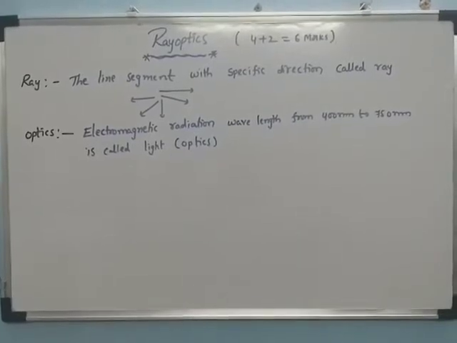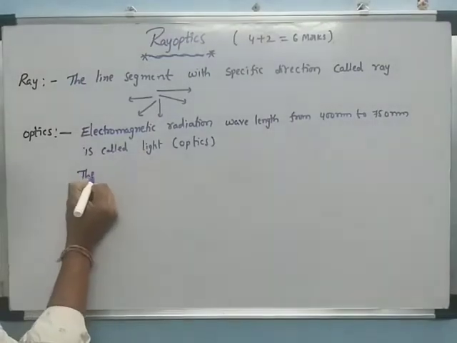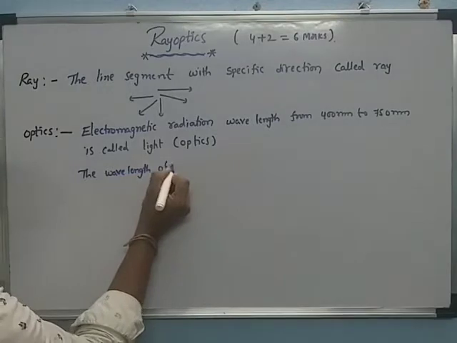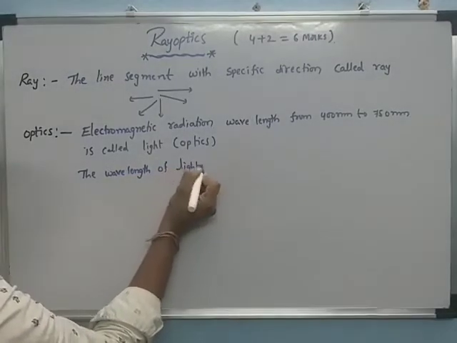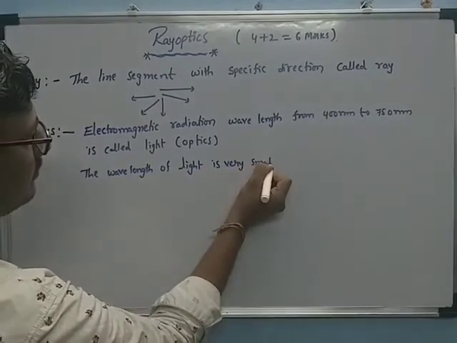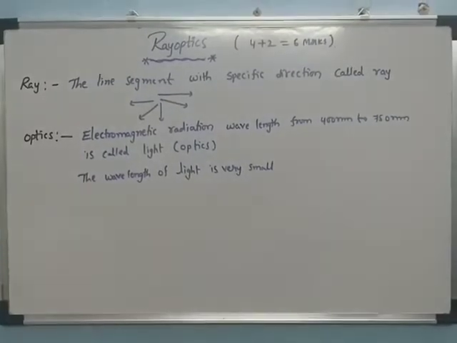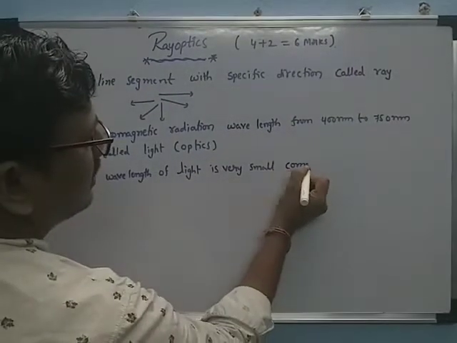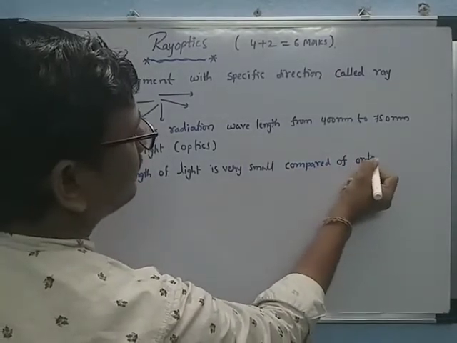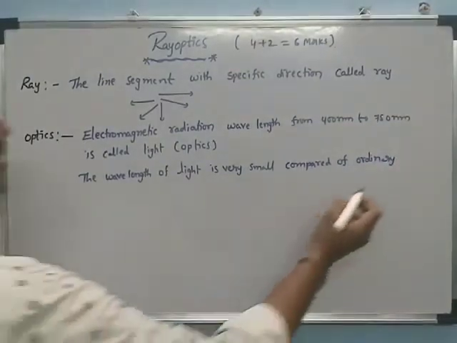Now the wavelength of light is very small compared to that of ordinary objects.